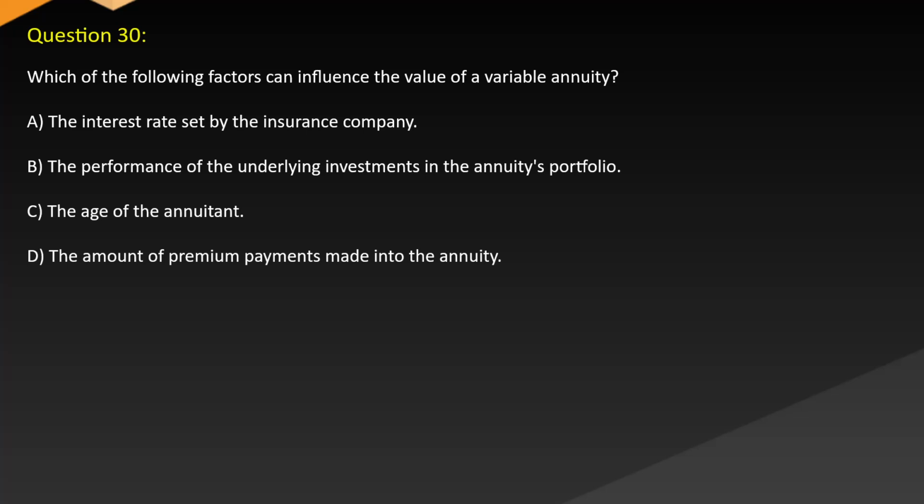Question 30. Which of the following factors can influence the value of a variable annuity? A. The interest rate set by the insurance company. B. The performance of the underlying investments in the annuity's portfolio. C. The age of the annuitant. D. The amount of premium payments made into the annuity.